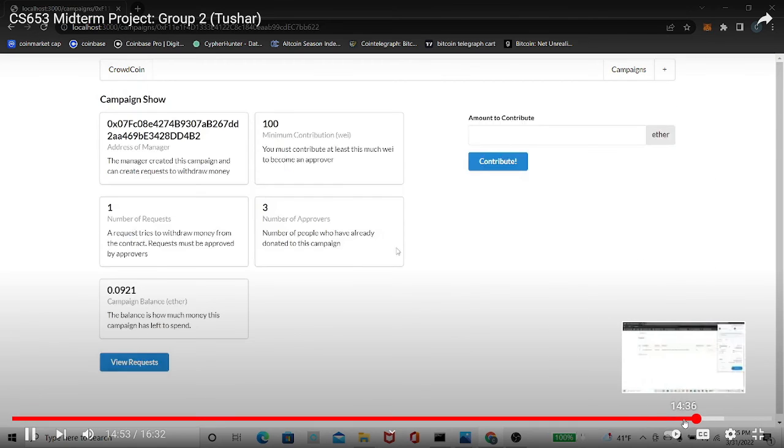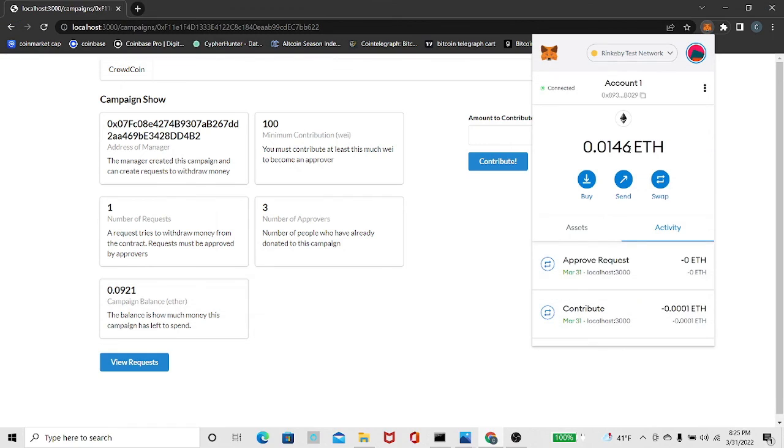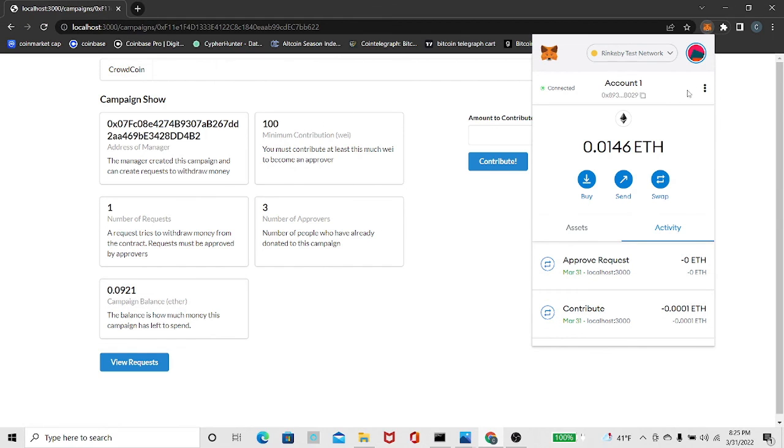So I'm going to go back here. I'm going to go back to this balance, and my balance should have increased. Okay, I'm going to change it back to this. See, it was 0.0145 earlier, it's 0.0146, and the balance has been deducted from here as well. That amount of ether has been sent from this whole ether contract to my address.